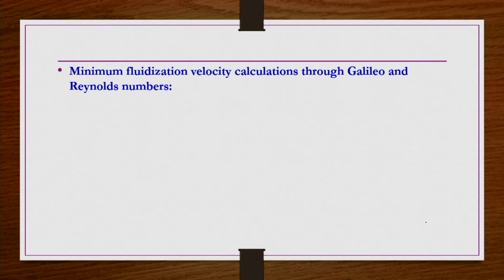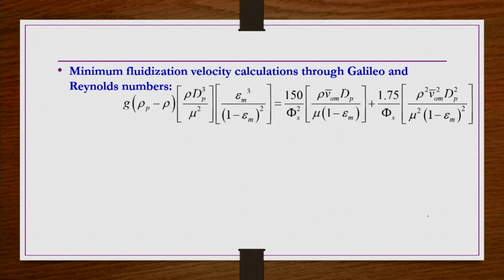Minimum fluidization velocity can also be calculated in terms of Galileo and Reynolds number. For that, whatever the previous equation number 1 is, on both sides of that equation we multiplied by rho dp cube by mu square epsilon m cube by 1 minus epsilon square. Then the right hand side terms we simplified, and left hand side terms we kept as it is. When we simplified the right hand side terms, we got 150 multiplied by RE for packed bed plus 1.75 multiplied by RE square for packed bed, but this RE is at minimum fluidization condition. So, V0 m bar and epsilon m are used here.